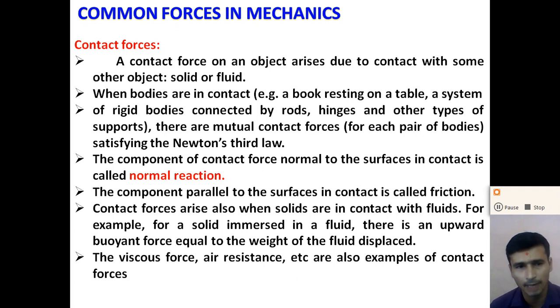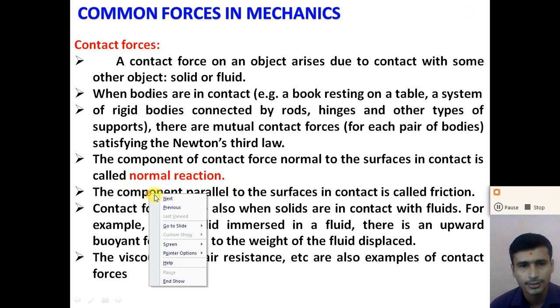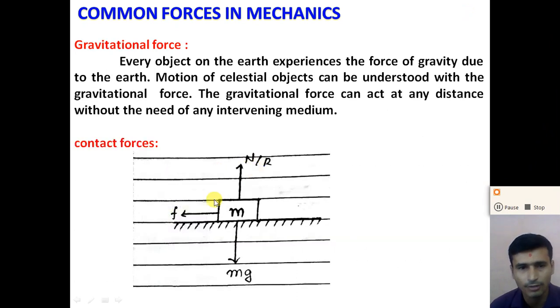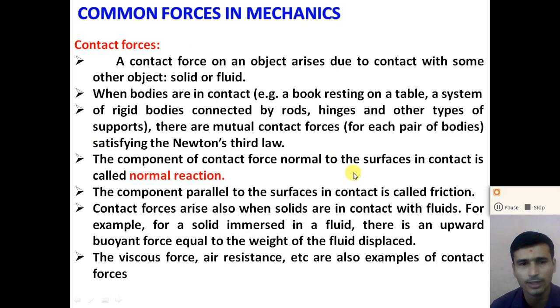So there are two components of the contact force. One component is parallel to the surface and another component is perpendicular to the surface, right? The component of the contact force parallel to the surface is called the friction force, that we'll see later on. And the component normal to the surface is called the normal reaction force. So there are two components of the contact force.